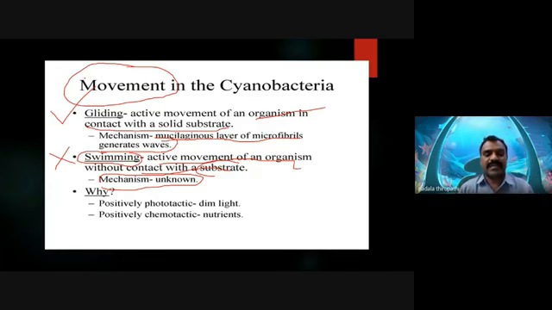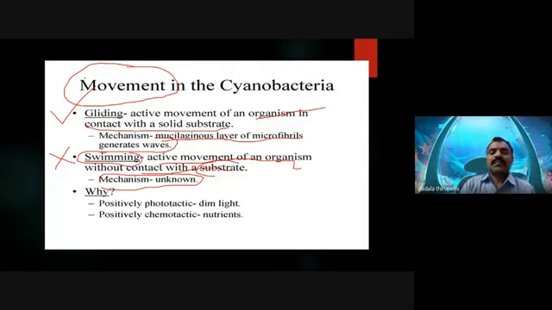Or slippery movements. Why do we observe this movement? It is because they are either positively chemotactic, moving towards nutrients, minerals or organic chemical substances, or positively phototactic, moving towards the light.